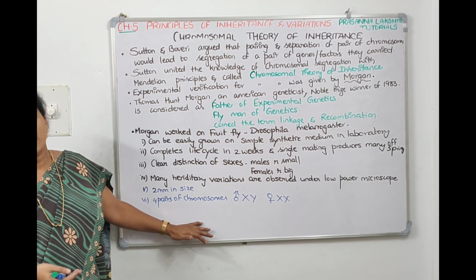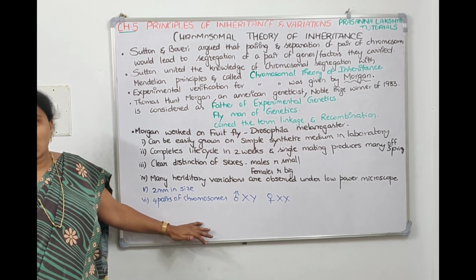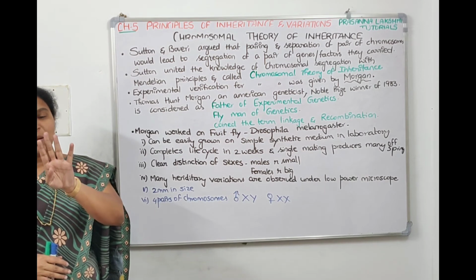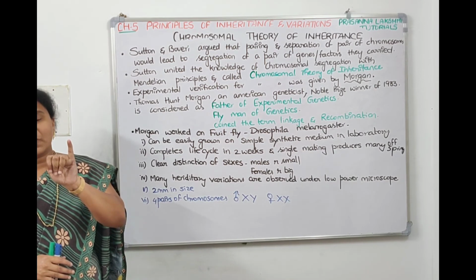And if we have to tell a few more points, we can tell they are very small. So it means they are not occupying space. They are 2 millimeters in size, and they possess only 4 pairs of chromosomes. Among them, 3 are autosomes, and the 4th one is allosome.